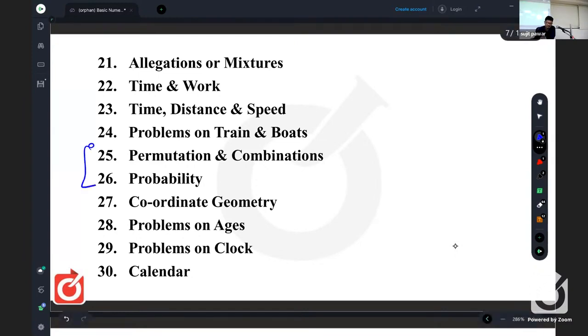Now, permutations and combinations along with probability. Okay. Then 27th is coordinate geometry. That is Cartesian graph, x-axis, y-axis, equation of a line passing through origin, whatever. Okay. Then we have the last 3 topics. These are problems on ages, problems on clock, and problems on calendar, or you may say only calendar. So for the last 3 topics, questions are generally asked in mental ability questions also.